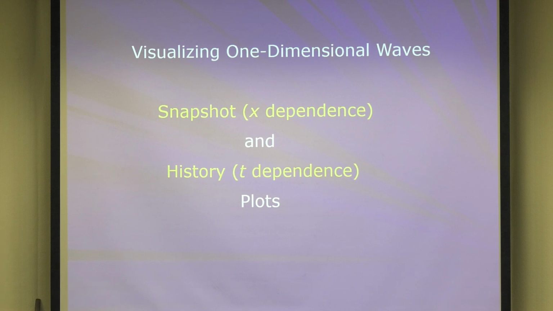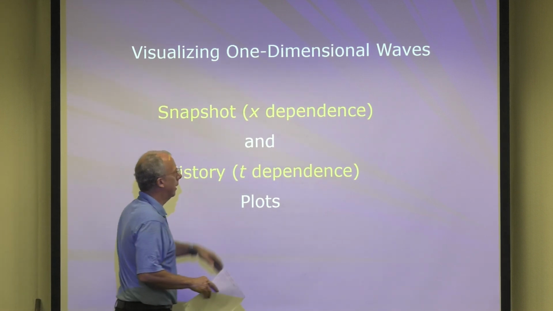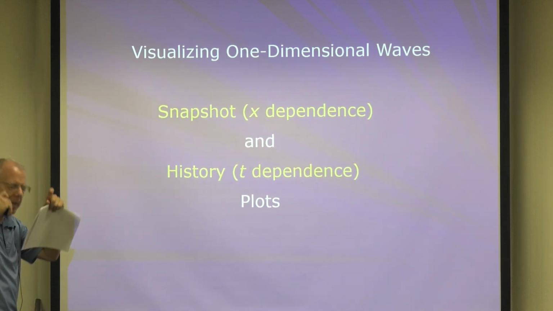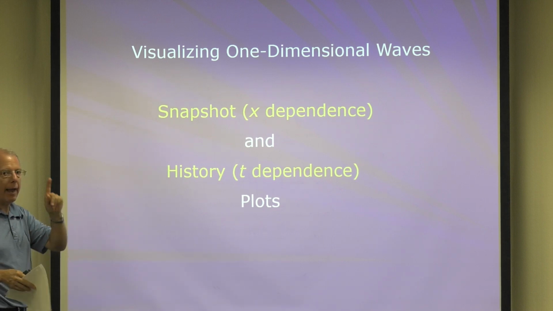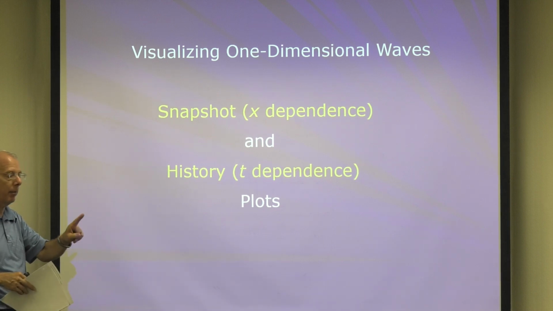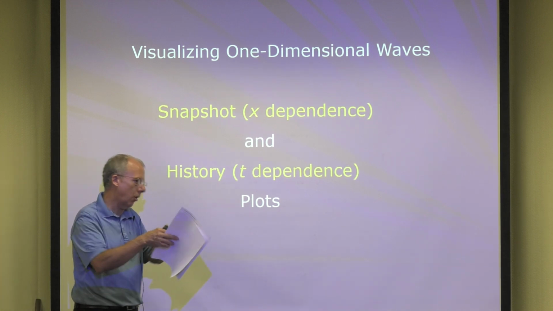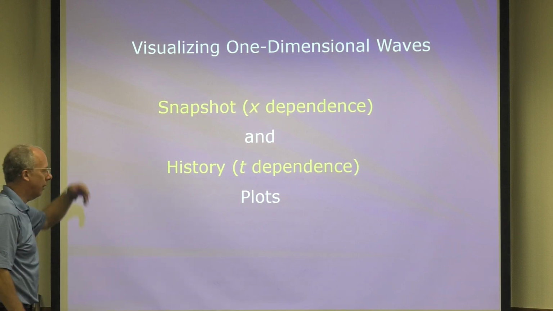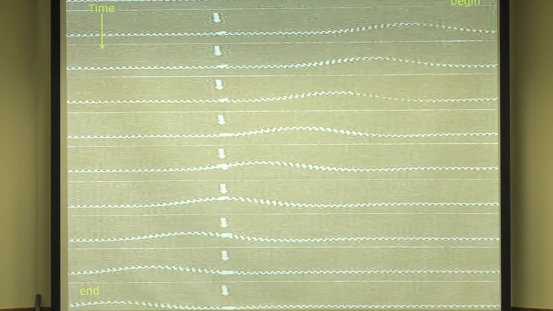And we can do that with two types of graphs or two plots, snapshot and history. And these are great names. You know, when you take a photograph of something, you call it a snapshot, right? And so what you're doing is you're seeing what something looked like at one particular time. On the other hand, what's history? History is over lots of time, right? So that's what it is. Anyway, you'll see.